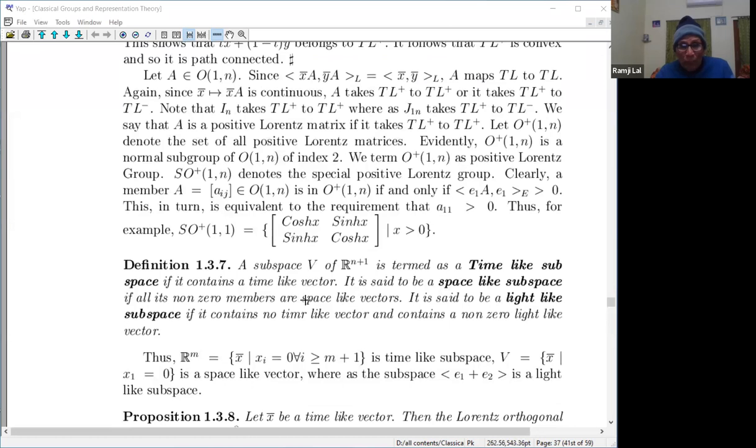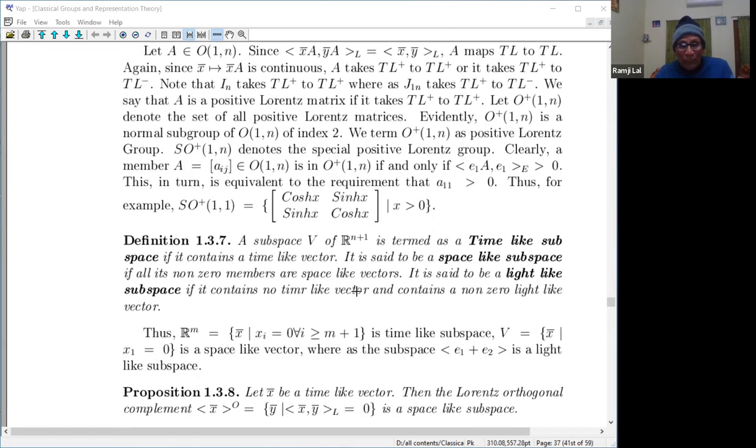So a subspace V of Rn plus 1 is termed a time-like subspace if it contains a time-like vector. Not all vectors may be time-like; if all the vectors are time-like, then it has to be a one-dimensional space, as you see here.